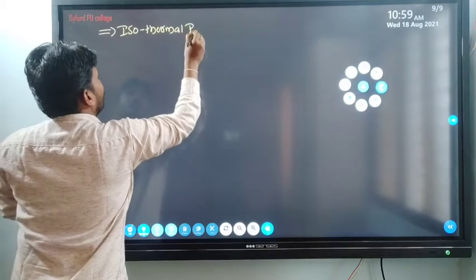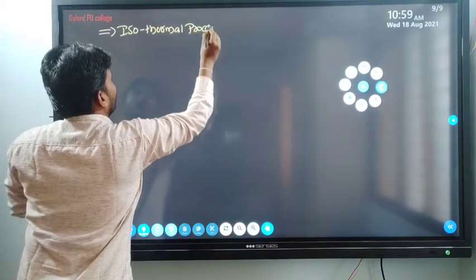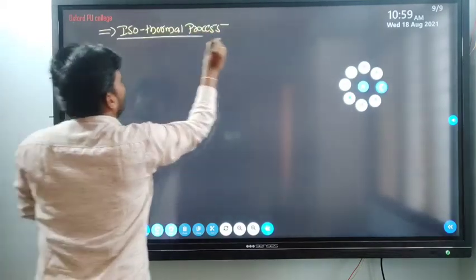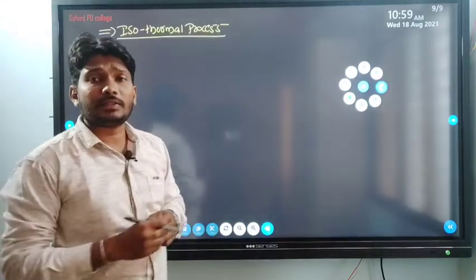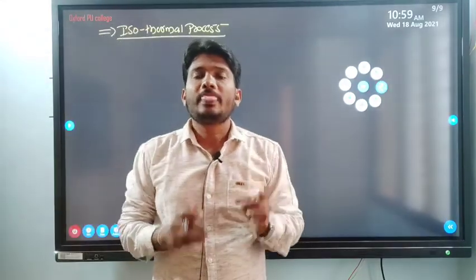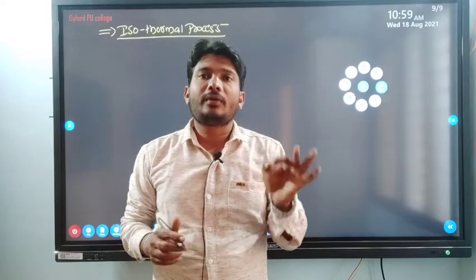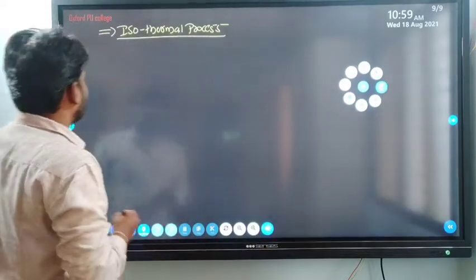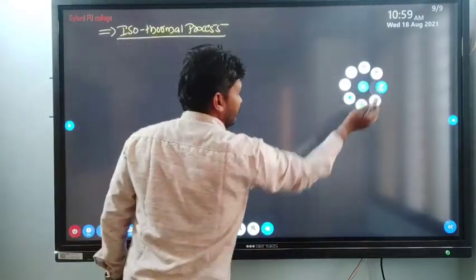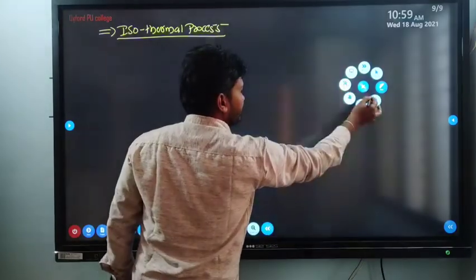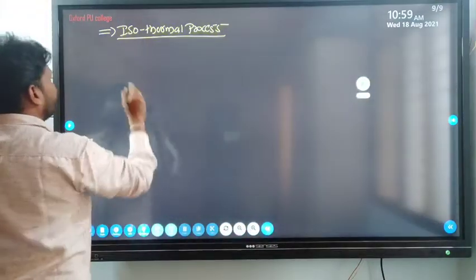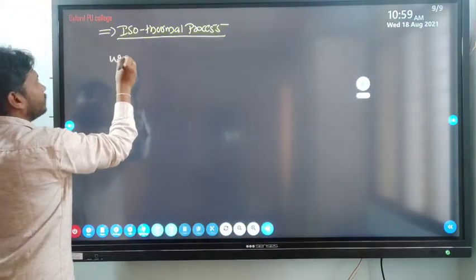So in case of an isothermal process, the temperature remains the same. What is the mathematical expression for work done in case of an isothermal process?